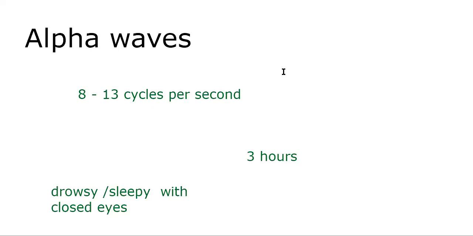In the alpha status, if you read for 1 hour, that is equal to 10 hours, the experts say. If anybody of you knows this information, you may feel I am doing wrong here. But here we are following the basic events. So alpha waves are 8 to 13 cycles per second, drowsy and sleepy with closed eyes.